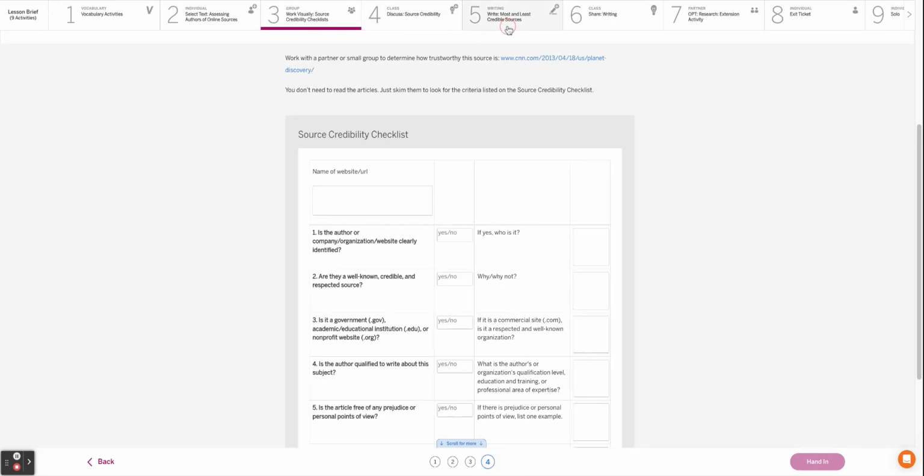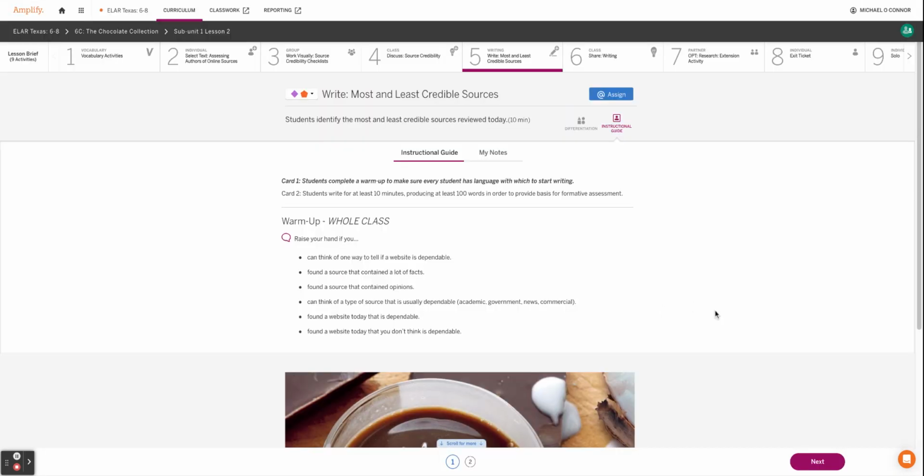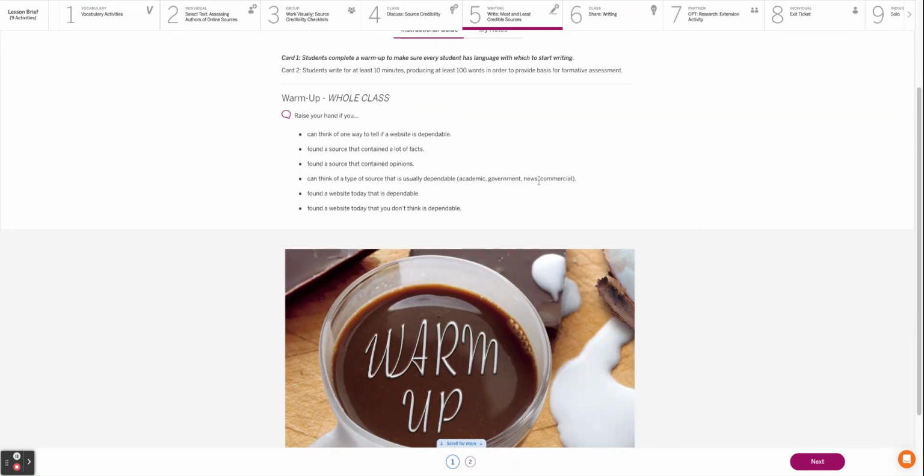And then you're going to hop over to writing. You're only doing 5 minutes of writing today. Only 5 minutes just to get this information out. So you're going to think about ways that a website is dependable. Does a source have a lot of facts, or does it contain a lot of opinions? Is it a dependable source? Is it academic? Is it government, news? Is it a company, or is it commercial? Did you find a website today that was dependable, and did you find one that is not?